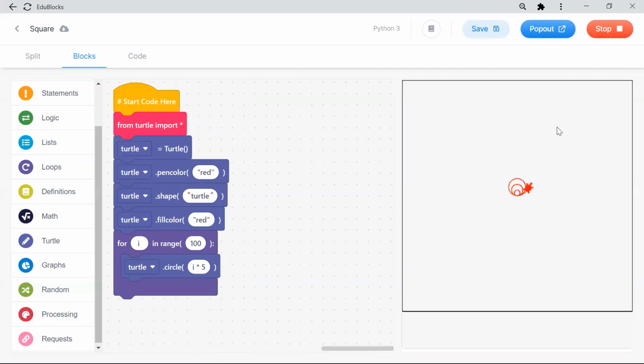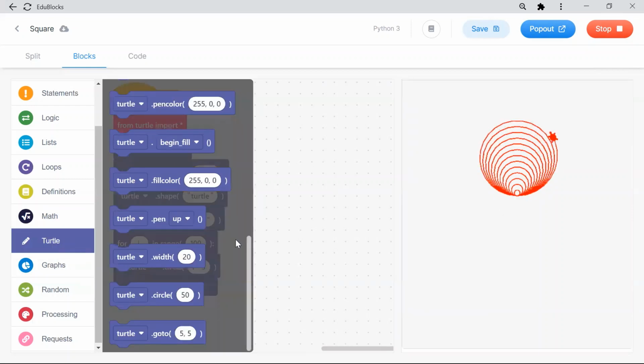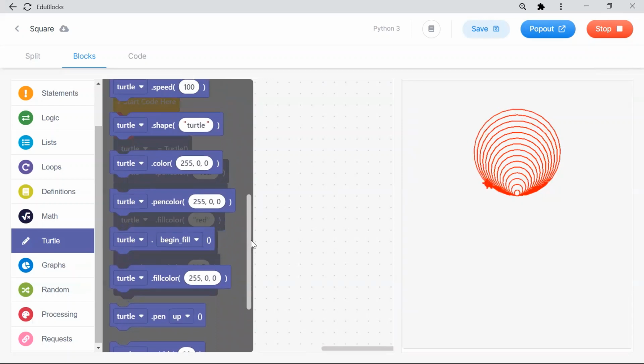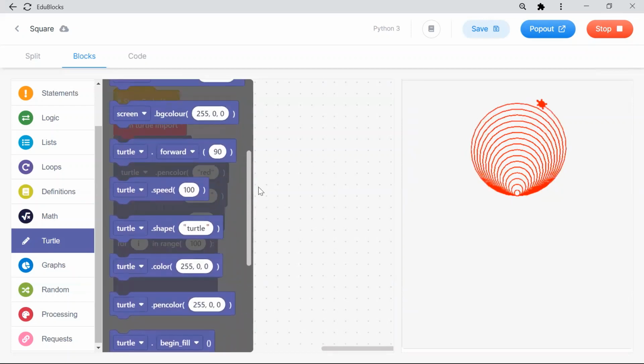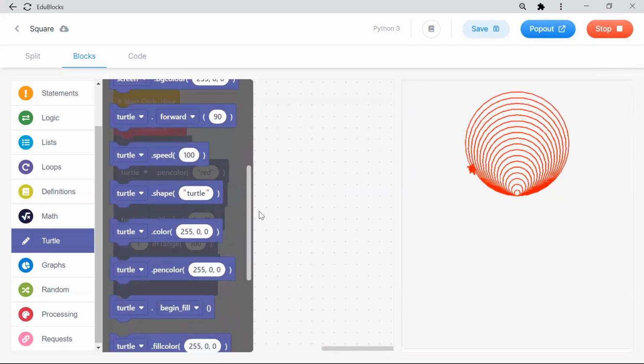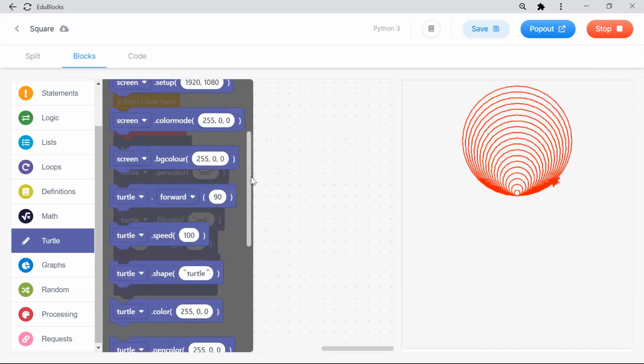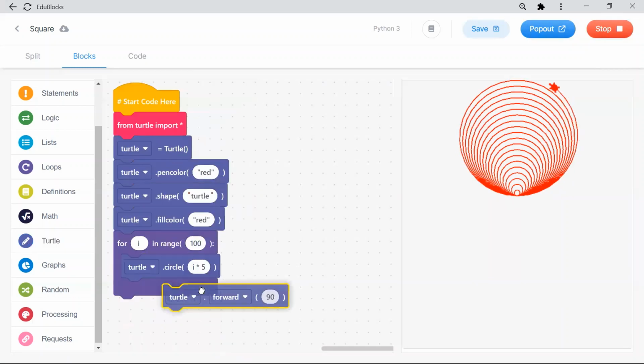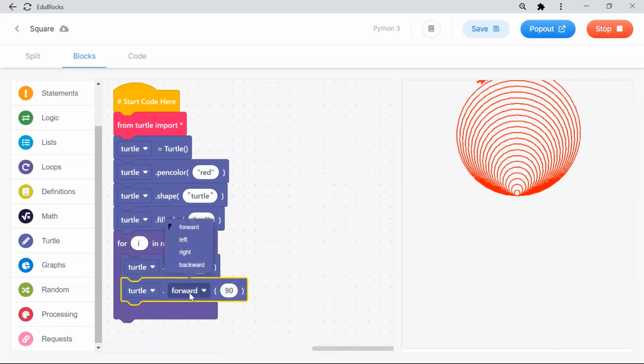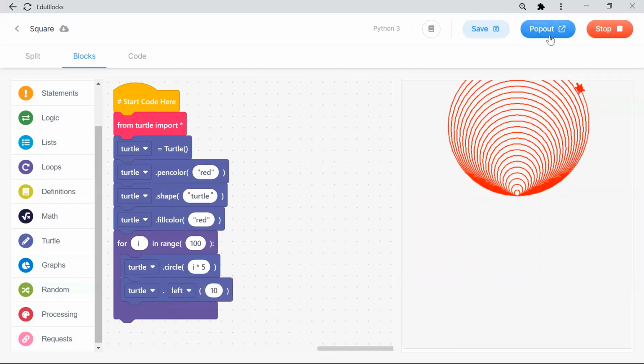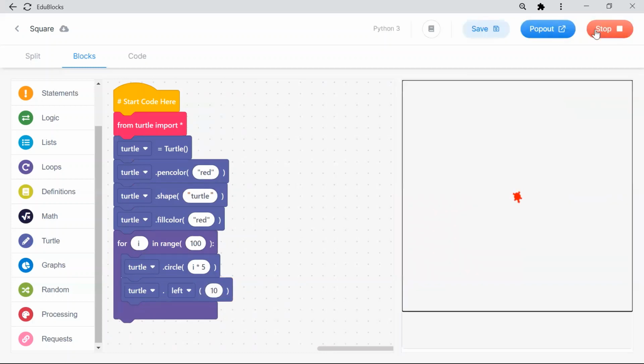now the circle looks like this. My circle is slowly growing, but drawn in the same place. Now I want to change the angle so that every time it is not drawn from the same point. It should draw the circle from a different point. So how can I do it? I can change the right angle here. I'll change the angle to 20 degrees every time. Now if I run,